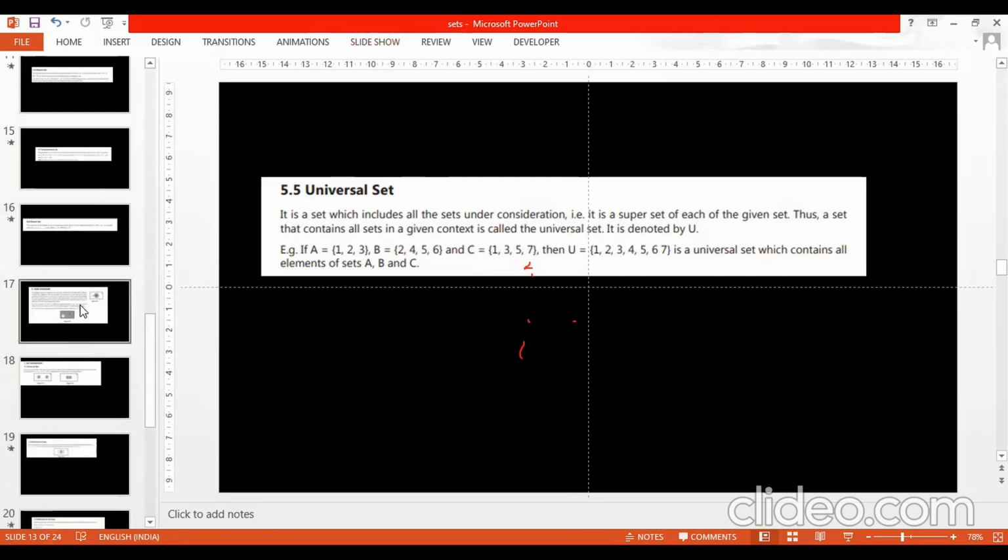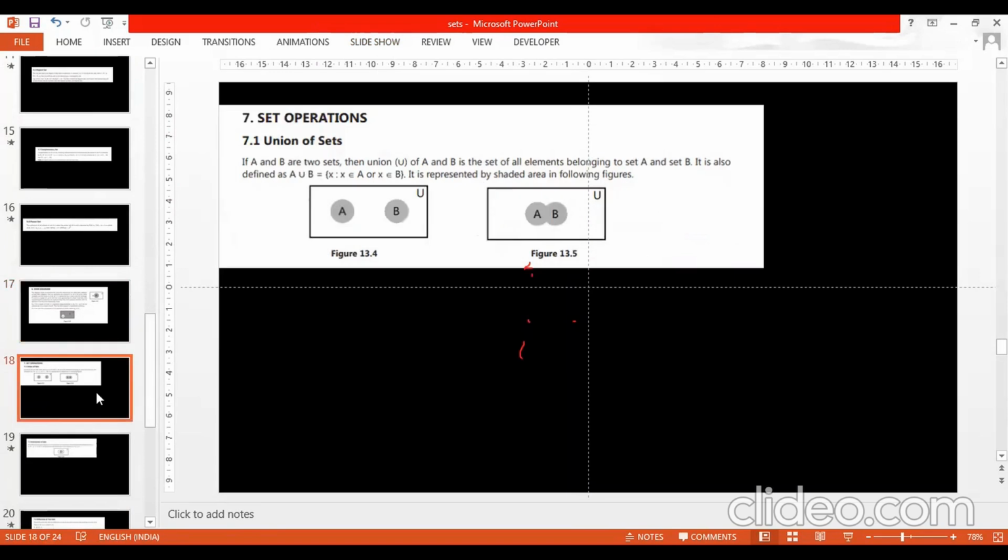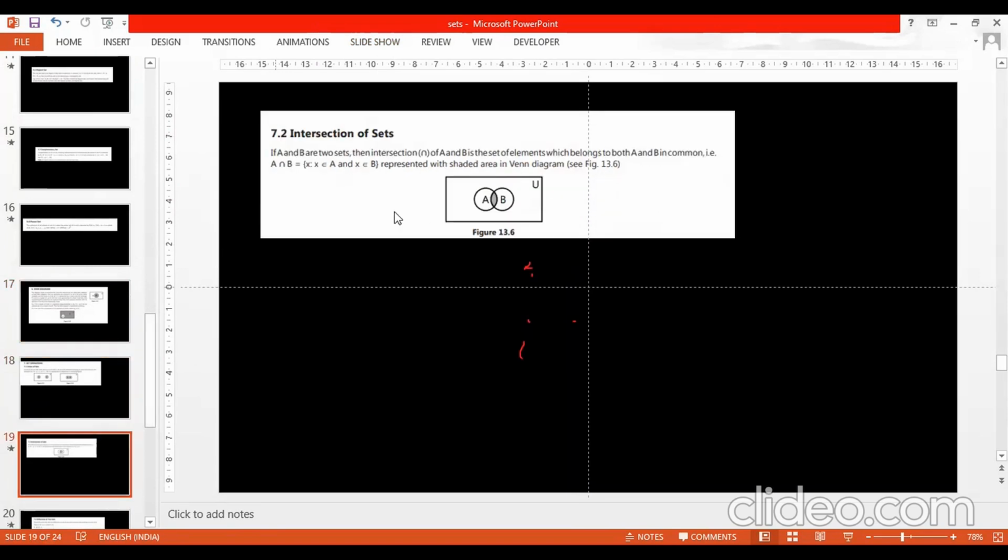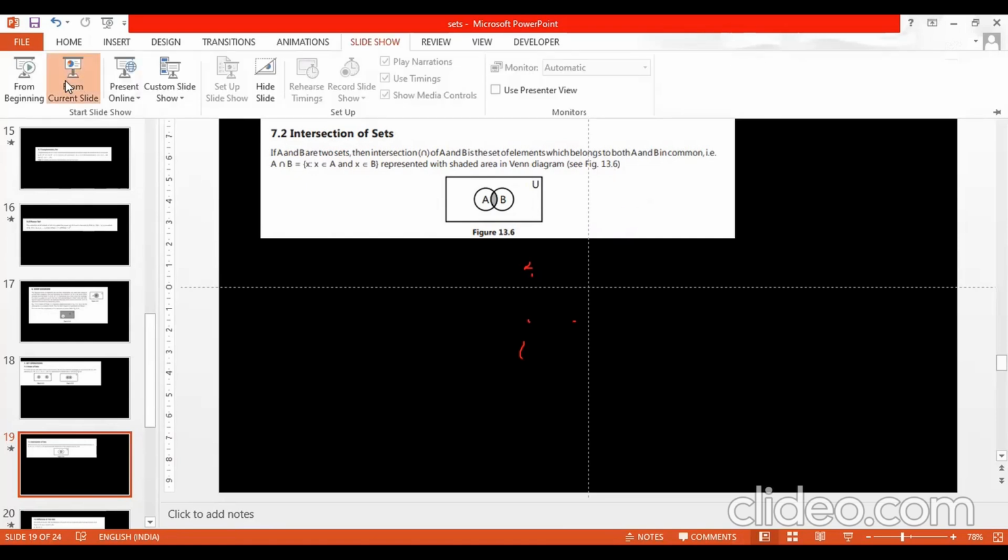Venn diagrams done, set operations, intersection of sets.